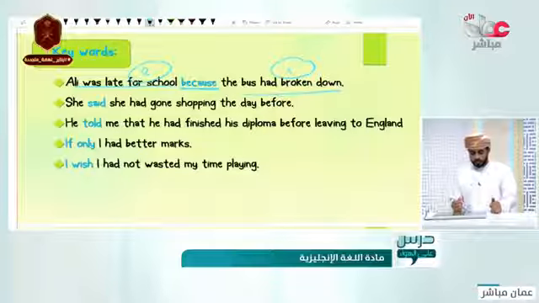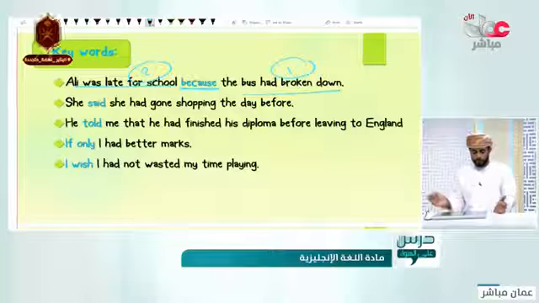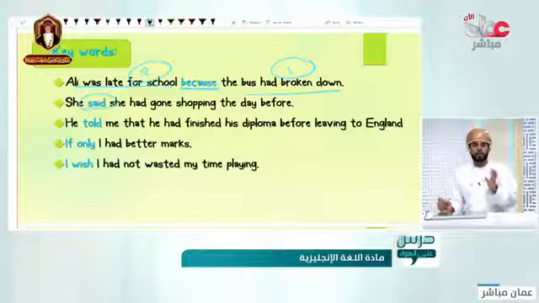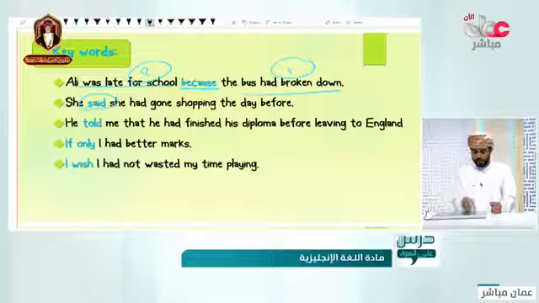She said she had gone shopping the day before. Why should we use that? Because there is the word said, reported speech. In reported speech, we use the past perfect. Because of said, we had gone. The same thing with told.